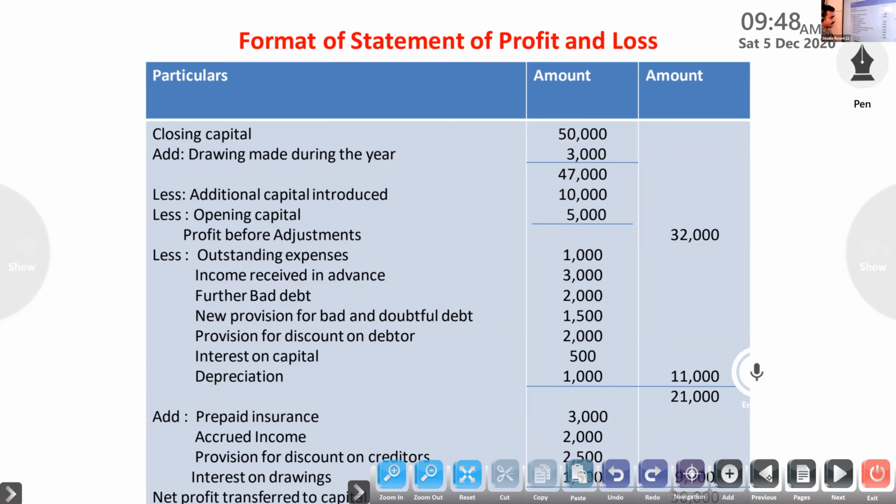Less drawings, then less interest on drawings. Then if any further capital is there, that we will add. If any other investment is there, the capital amount will increase. So drawings and further capital you have to take. In the normal case we are writing the closing capital, and we have to find the opening. So what will we do?